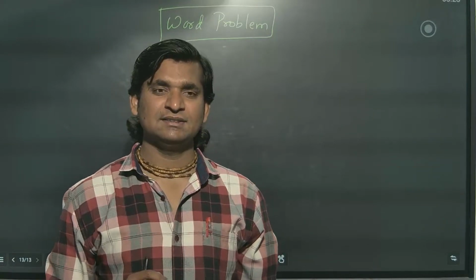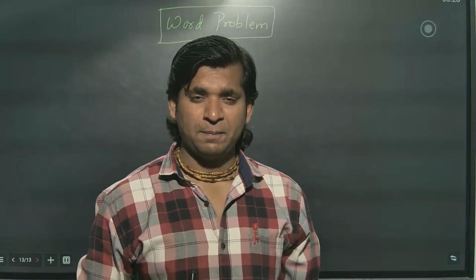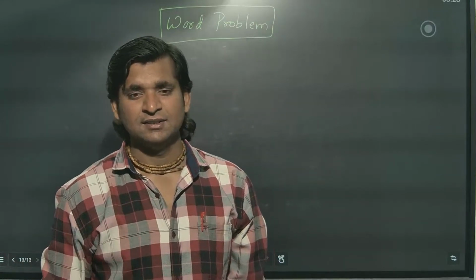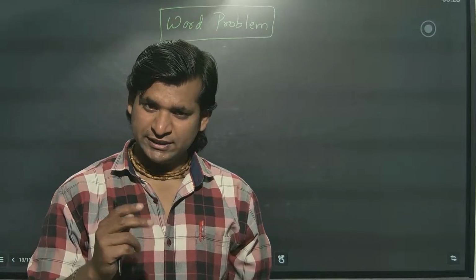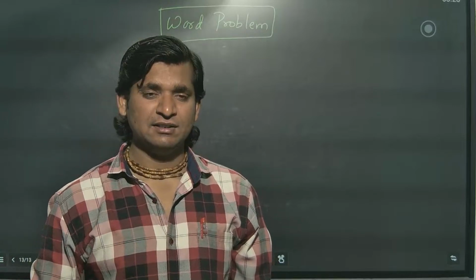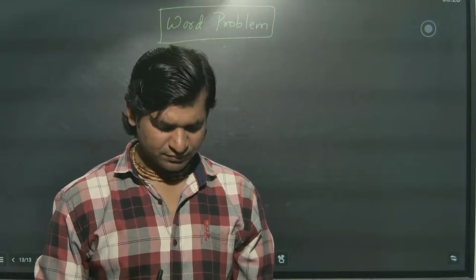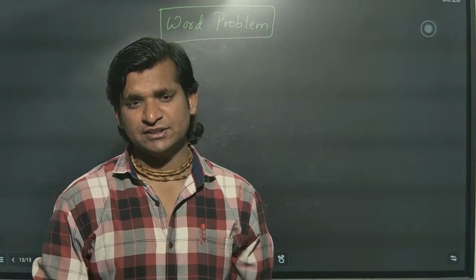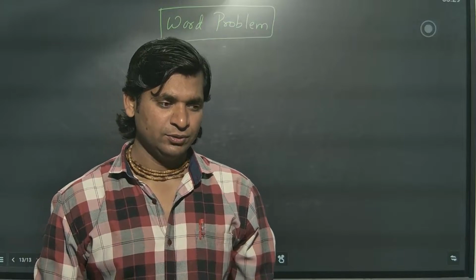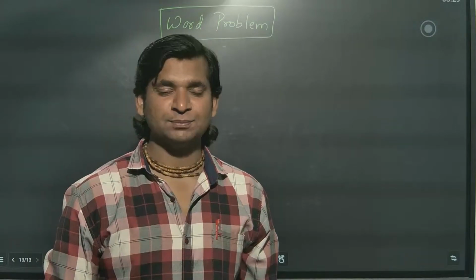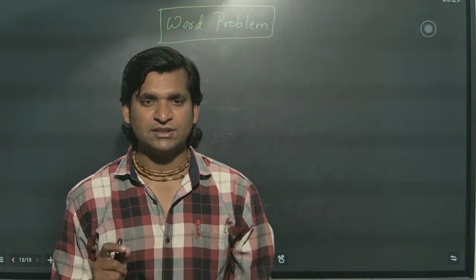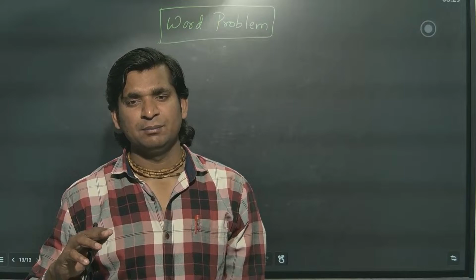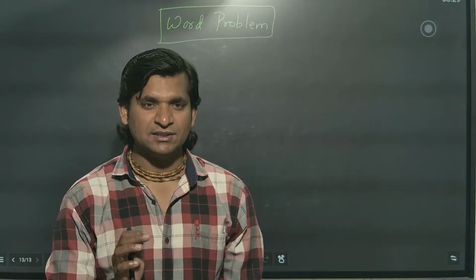So, in that, first model is age one. Second model is this bat and ball one. Third model is fraction. Fourth model is two-digit number. Fifth and the last model is this one, library one. In that they will ask fixed charge, additional charge. Okay. One more concept is there, that is speed. That is one train question is there, and boat problem is there. But that is deleted portion, but still you have to practice.